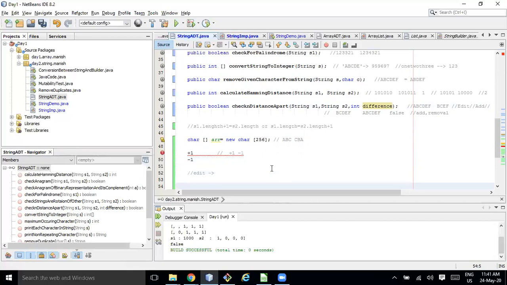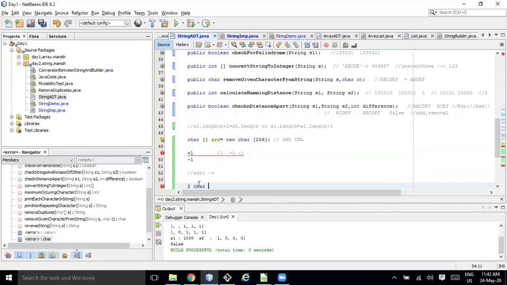Let's say there is only one edit. What will happen if we start filling the same thing in this array? At least there will be 2 characters for which the value will be +1 or -1.